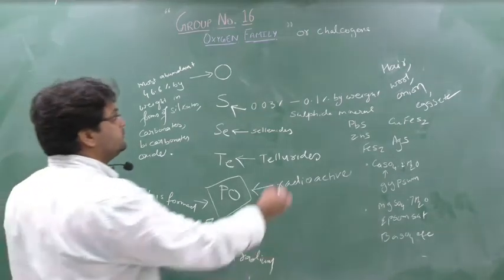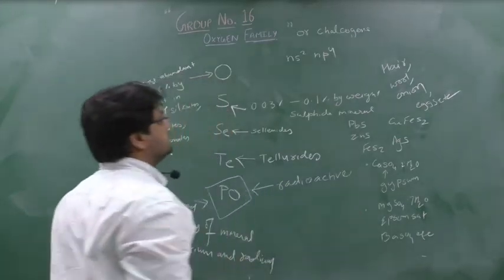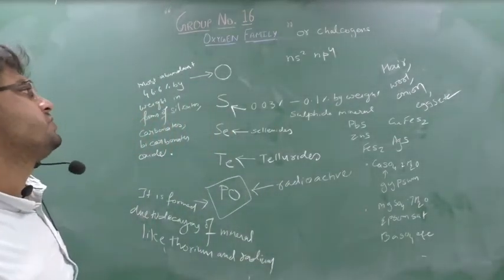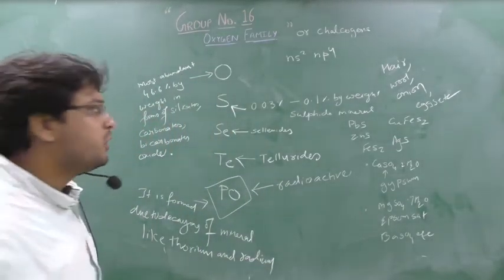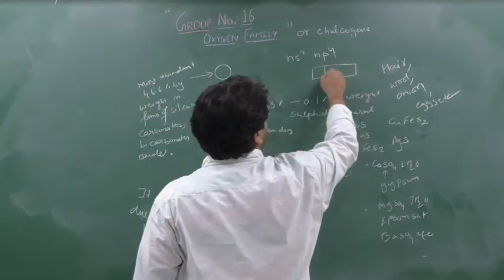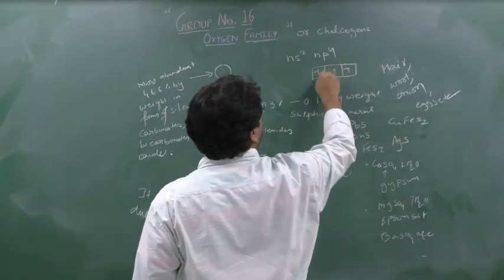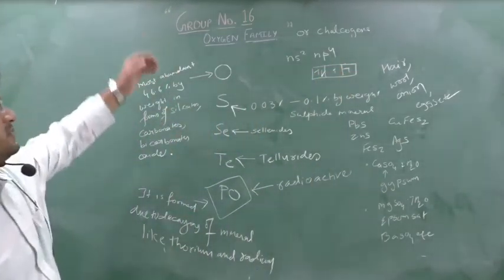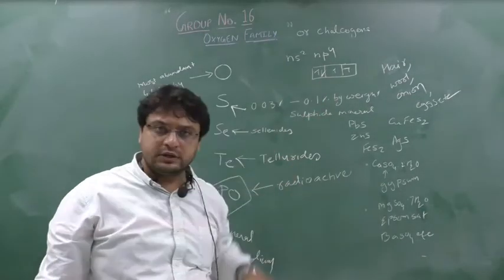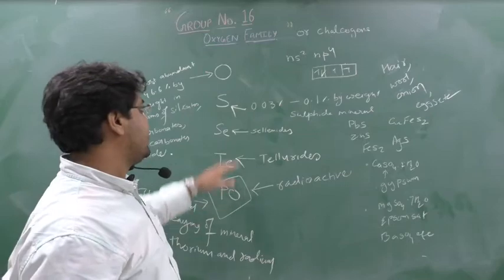As you know, the general electronic configuration is ns2np4. Now you know that p orbitals are again 3 sub-orbitals. So here, 4 electrons: 1, 2, 3, 4. So all the elements of group number 16 contain 2 unpaired electrons. Yes or no?